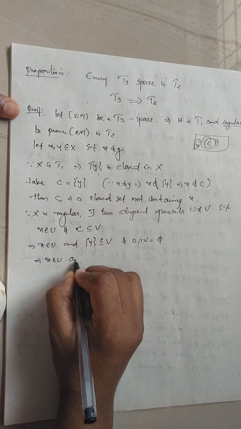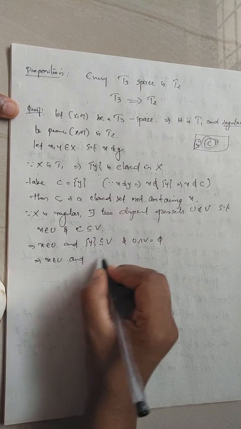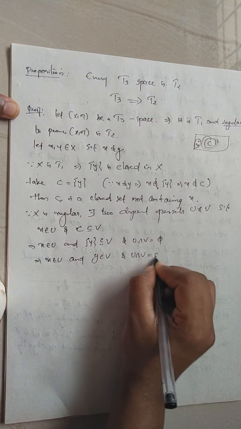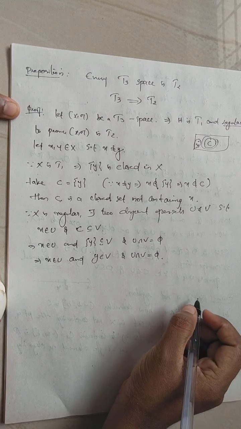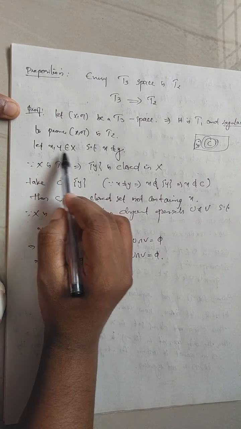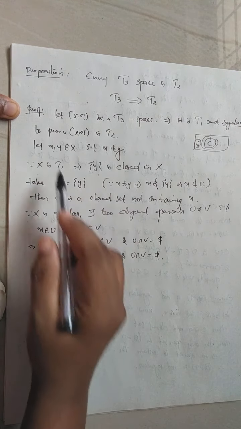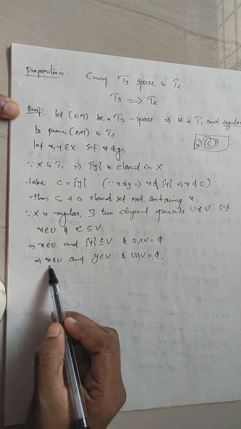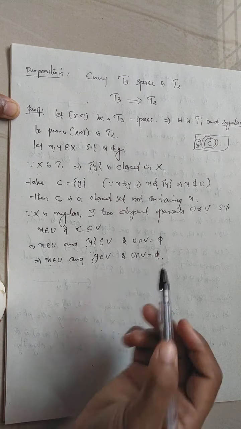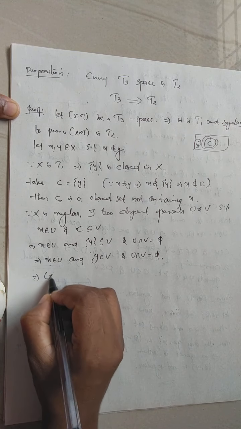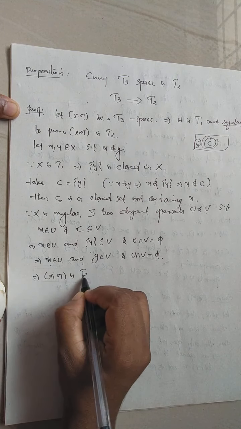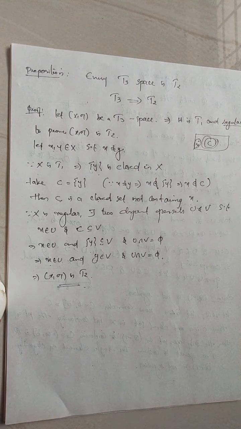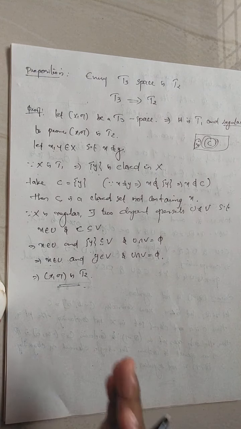So when you take two distinct points x and y, there exist two disjoint open sets U and V such that x is in U, y is in V, and their intersection is empty. Which means X is T2, a Hausdorff space. So every T3 space is T2.